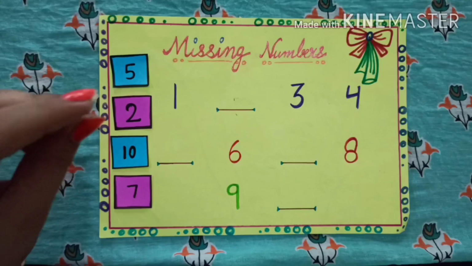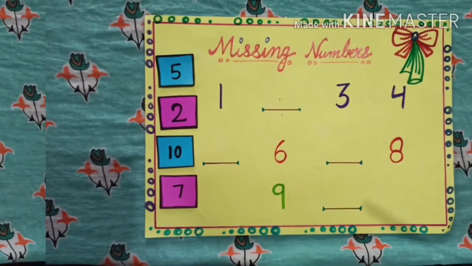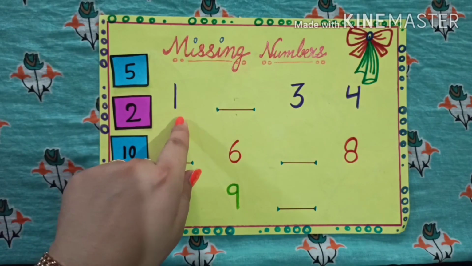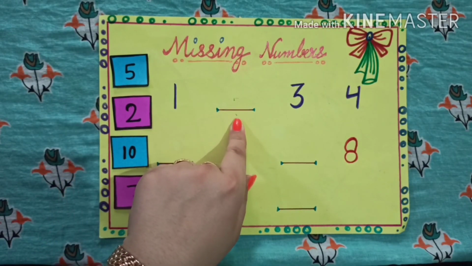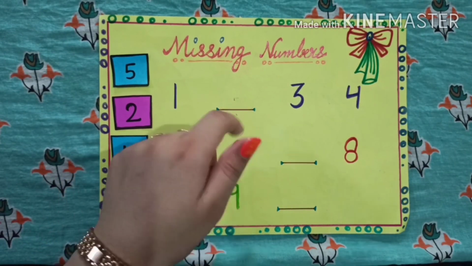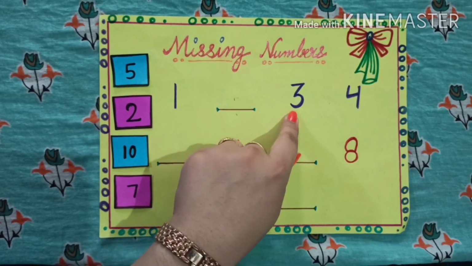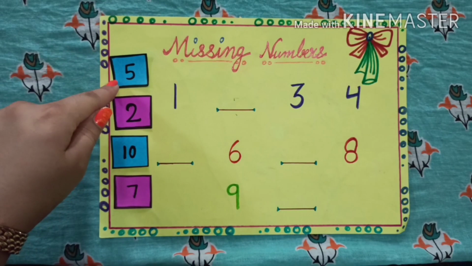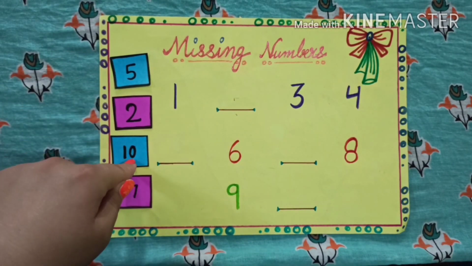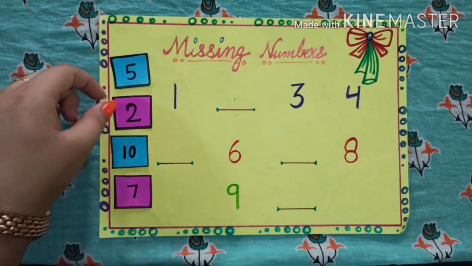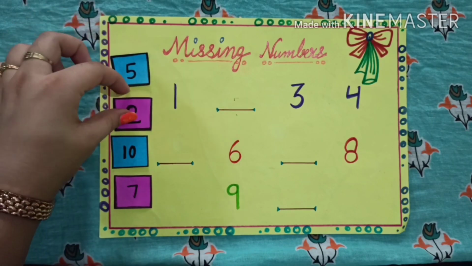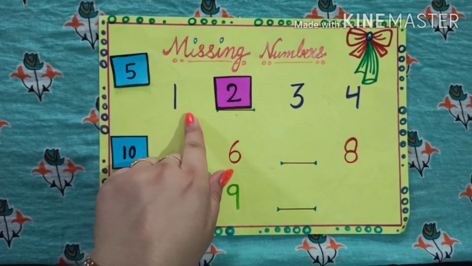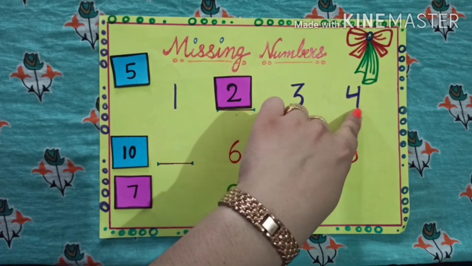Okay. Now let's see. What is this? 1. What comes after 1? Is there any digit? No. So what is this? 3. What comes after 1? 5? No. 10? No. What comes after 1? 2. Very good. Now 1, 2, 3, 4.